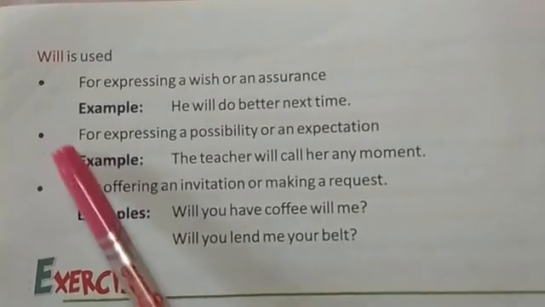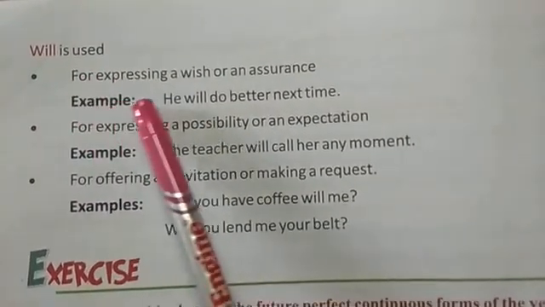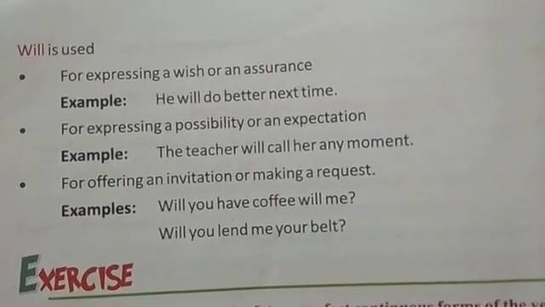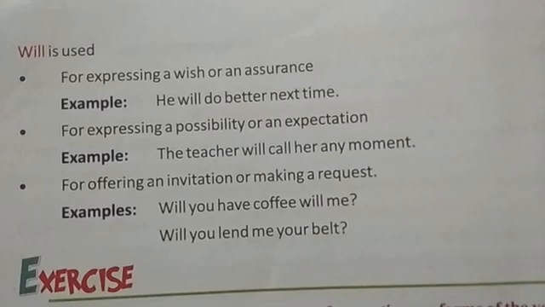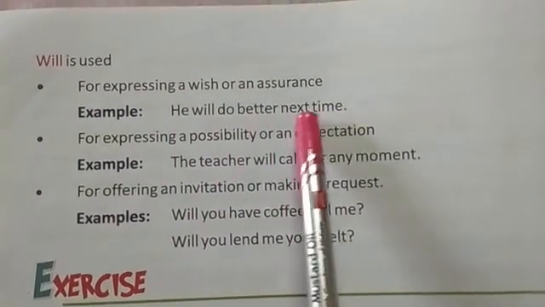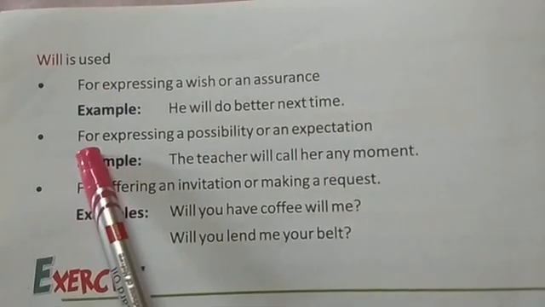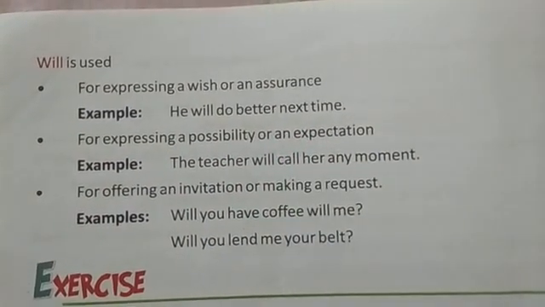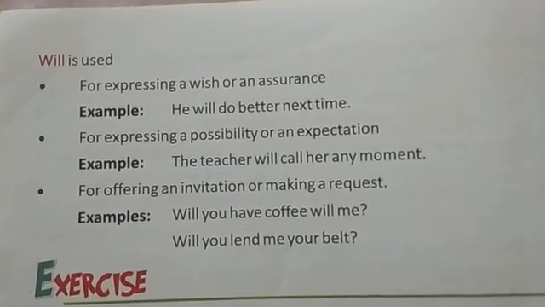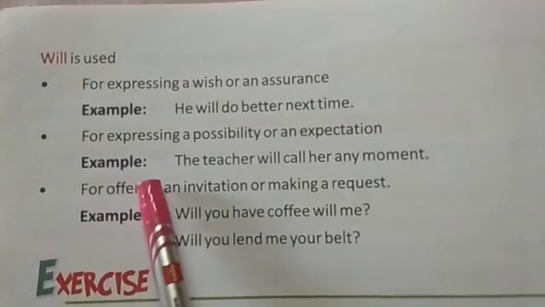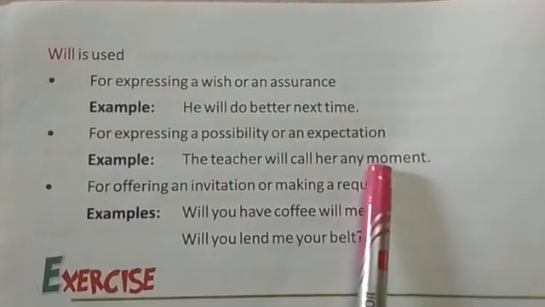Now uses of will. Will is used for expressing a wish or an assurance. So whenever we assure something or make a wish, will is used. Example: he will do better next time. Second point tells us for expressing a possibility or an expectation. So whenever in a sentence we express any kind of possibility or expectation, will is used. Example: the teacher will call her any moment.